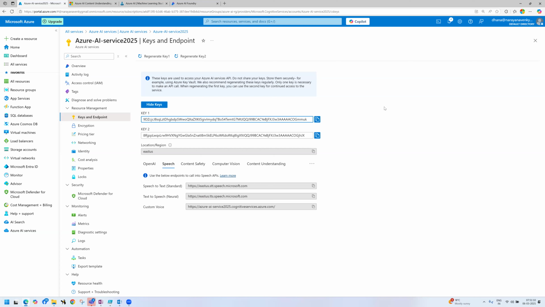Okay, we got these keys, right? So where will we be using this particular key? Applications only, for APIs and all, right? Yes.